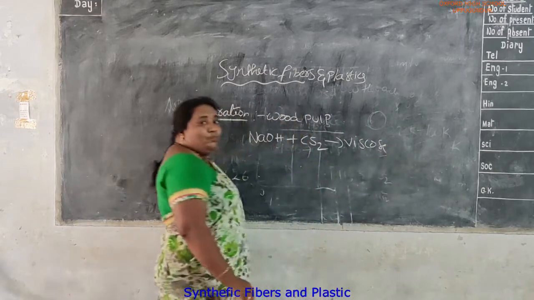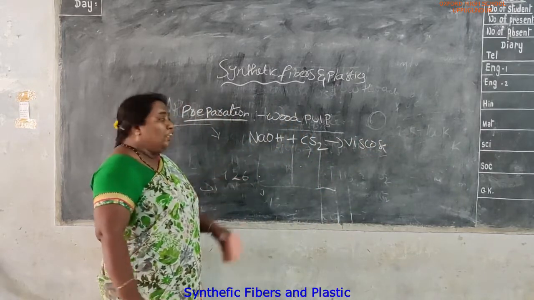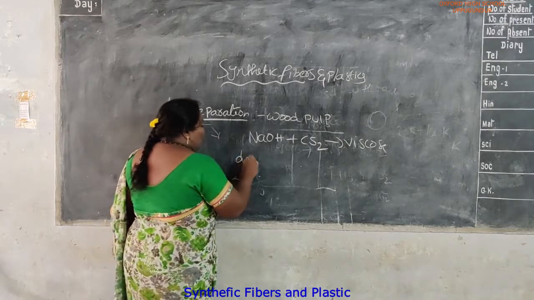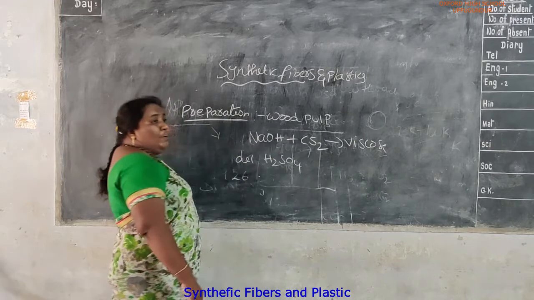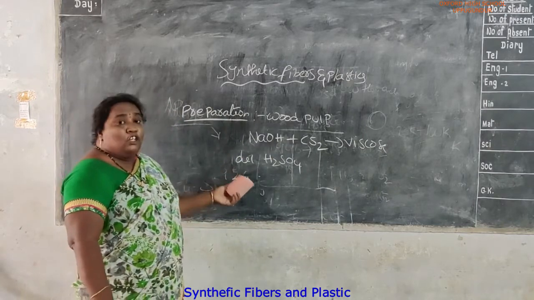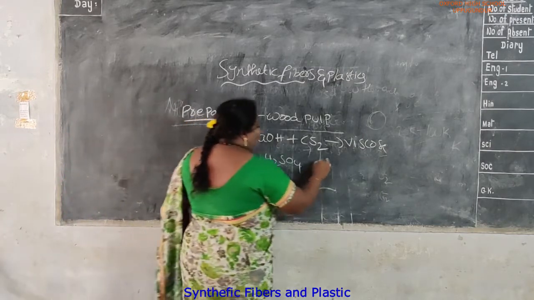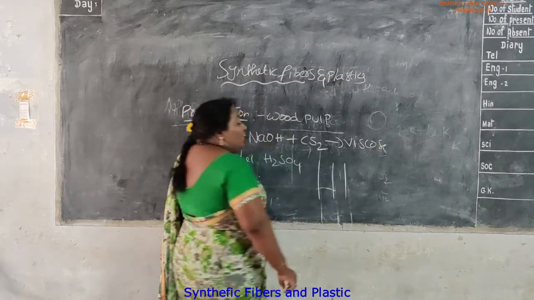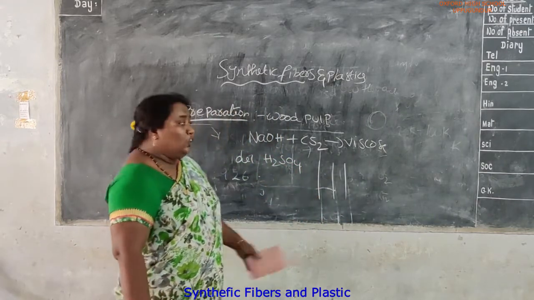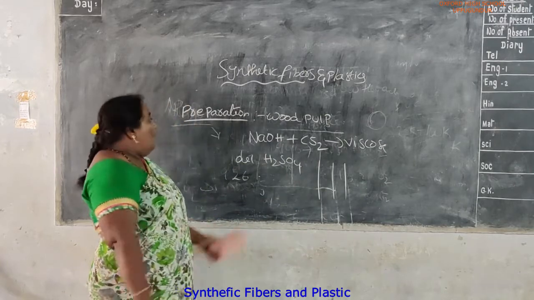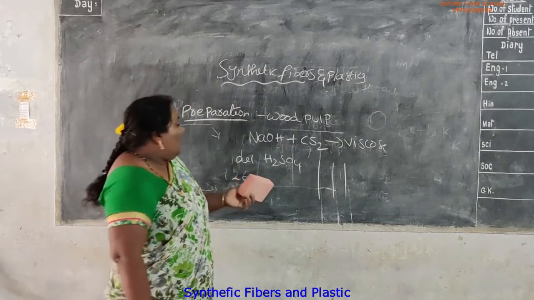This viscous solution is pressed through spinnerets into dilute sulfuric acid. When it is passed through dilute sulfuric acid, we get needle-like structures of rayon. These needle-like structures are washed with soap. Then we get the fine fibers of the rayon.